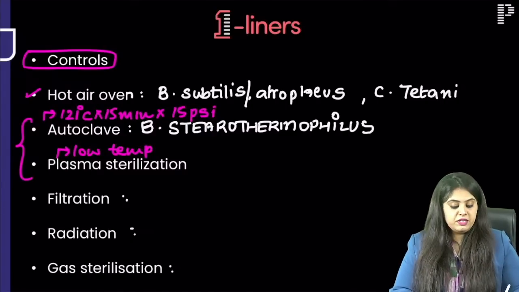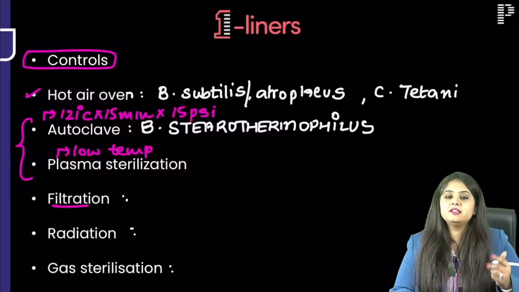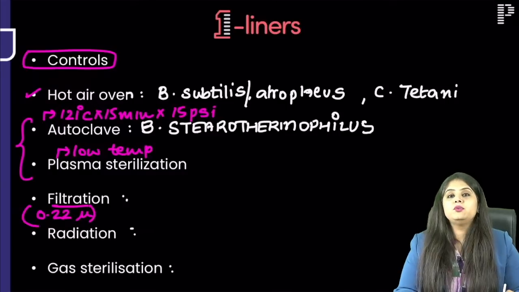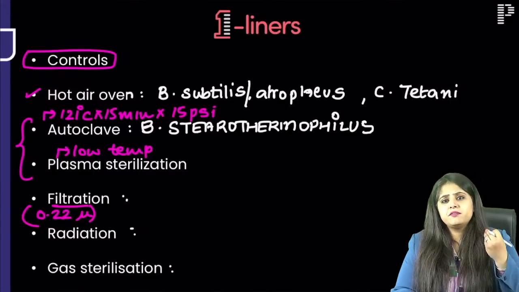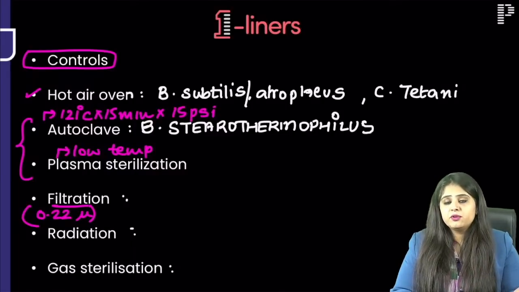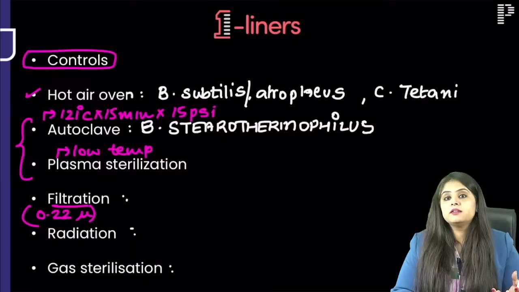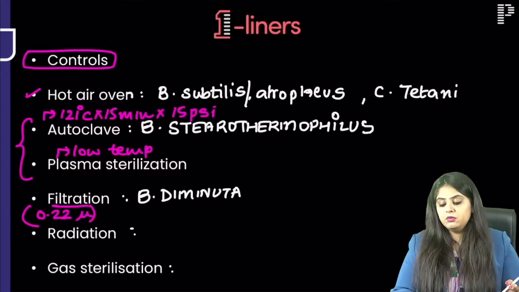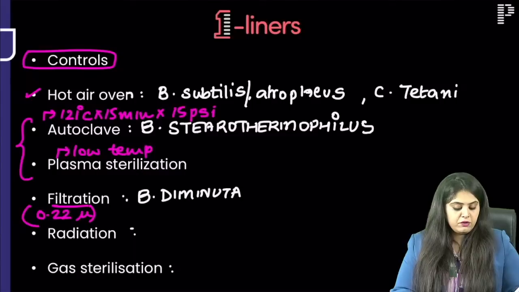Okay, now coming to filtration. Filtration के लिए ma'am filter size normal average कितना होता है? Average filter size is 0.22 microns. This is an average they've taken of every filter on this planet, चाहे वो water filter हो या आजकल तो we need air purifiers, those filters. So every filter is going to have that. And please note, for filters you need a very small bacteria, that is B. diminuta, minute bacteria. Okay, for radiation I had told you pumilus radiation.